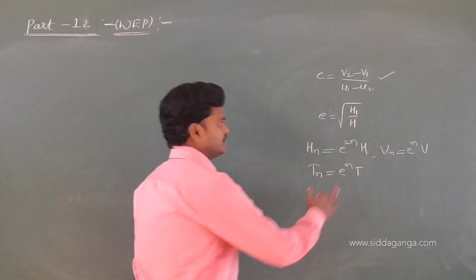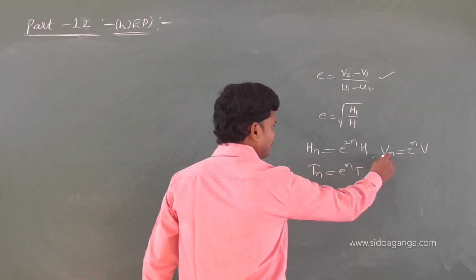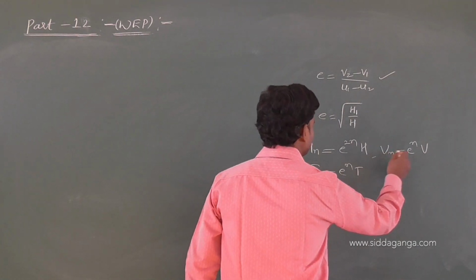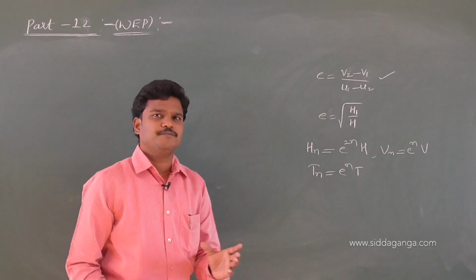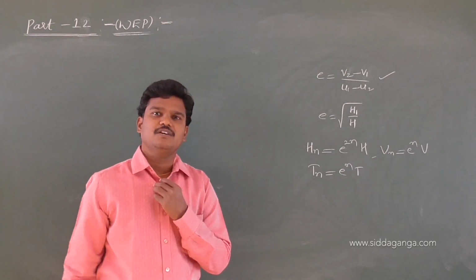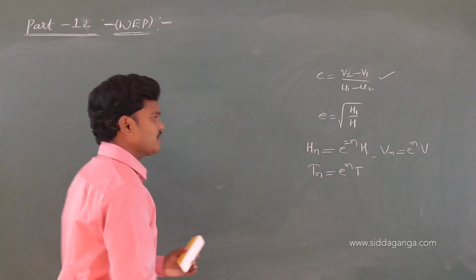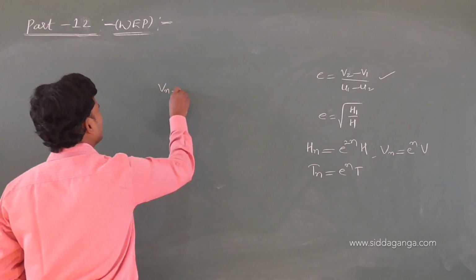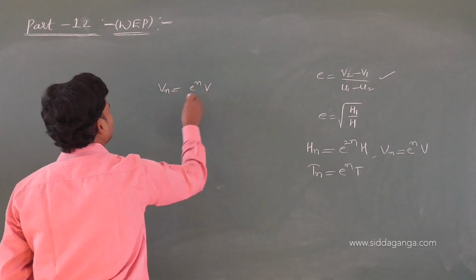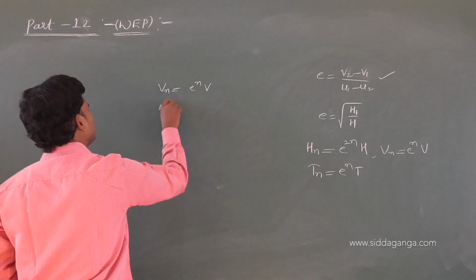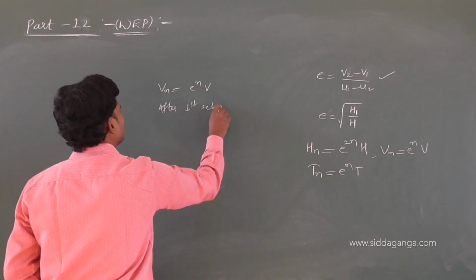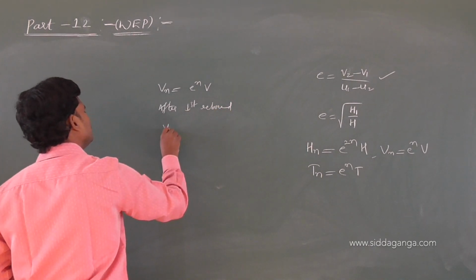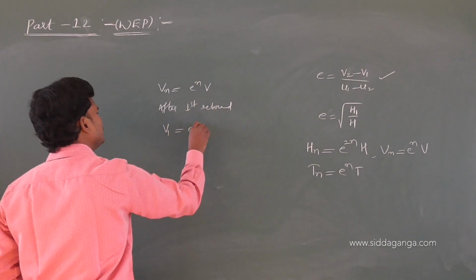So keep in mind, V suffix n is e power n into v. If they ask you to find the velocity after the first rebound, we know Vn is equal to e power n into v, and after the first rebound, what is the velocity? V1 is equal to e into v.